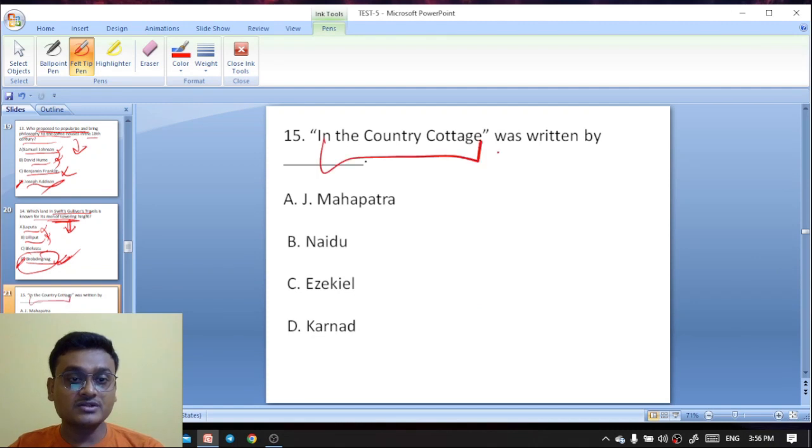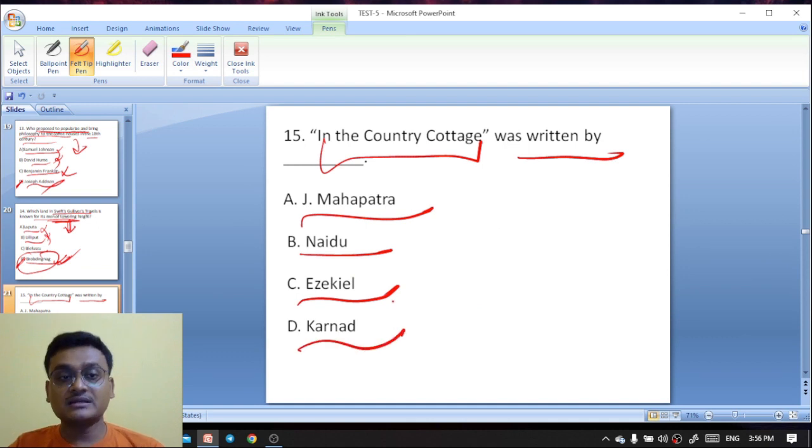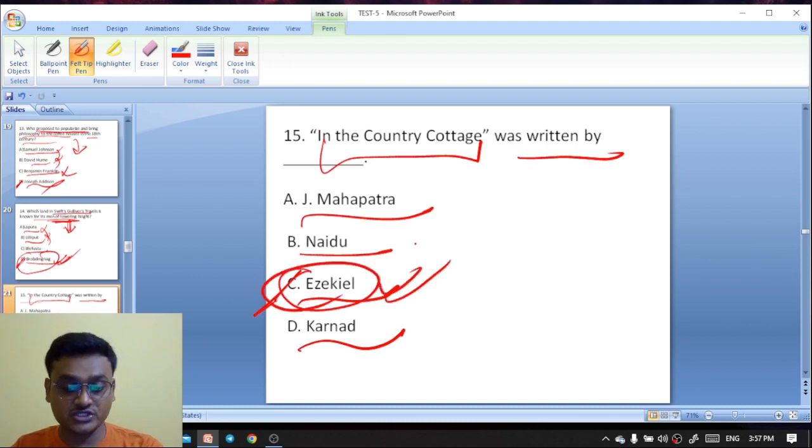In a Country Cottage was written by Jayanta Mahapatra, Sarojini Naidu, Nissim Ezekiel, or Girish Karnad? In a Country Cottage was written by Nissim Ezekiel. Nissim Ezekiel has written that in the country cottage.